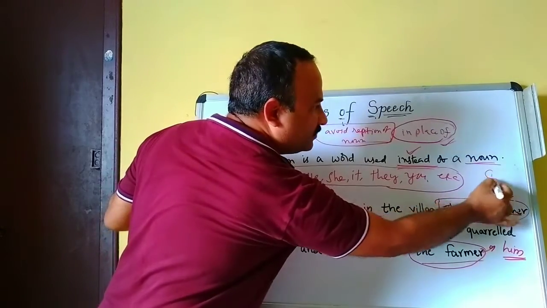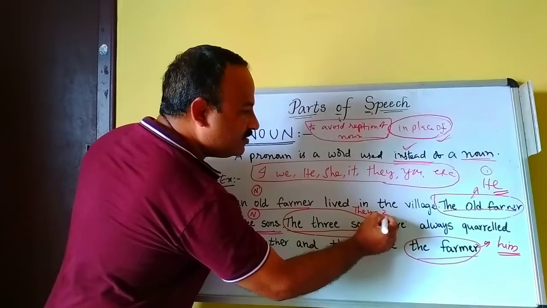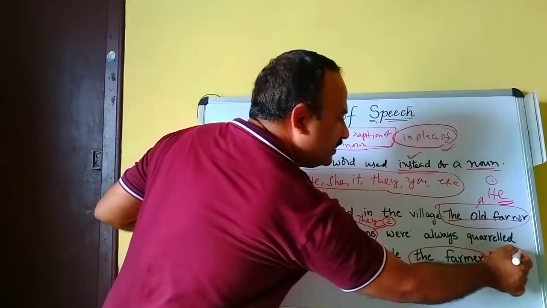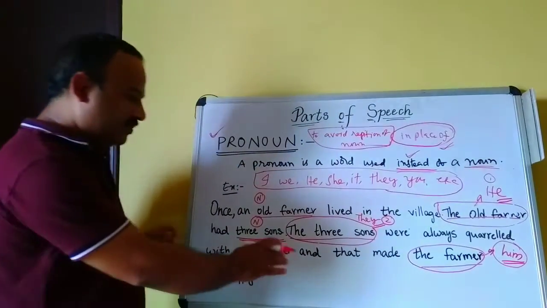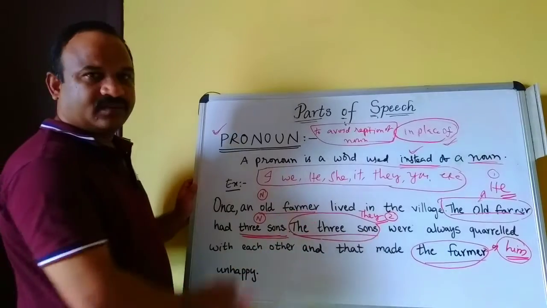So we find how many pronouns are there in this storyline. He, this is 1, and they 2, and him 3. We find 3 pronouns are there.